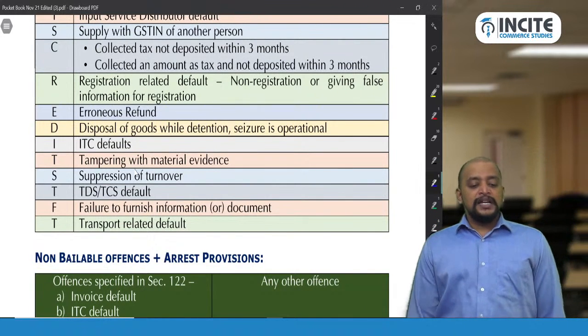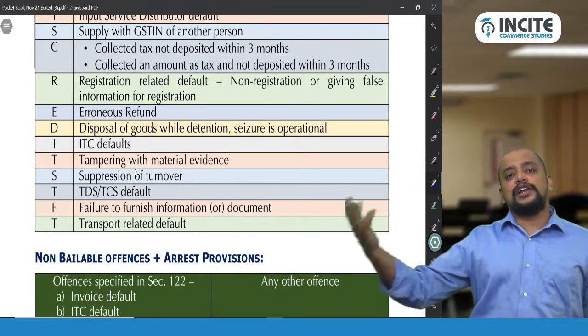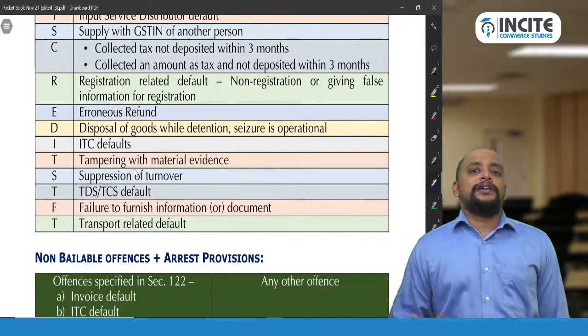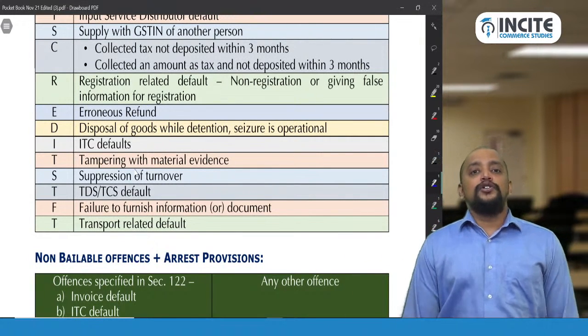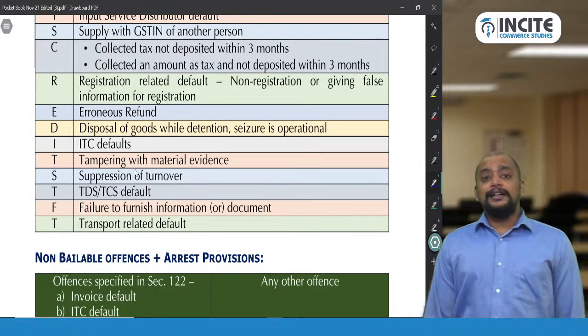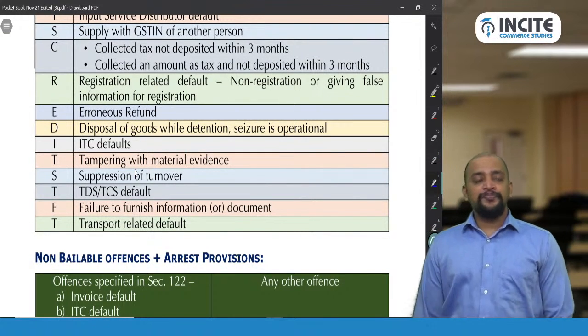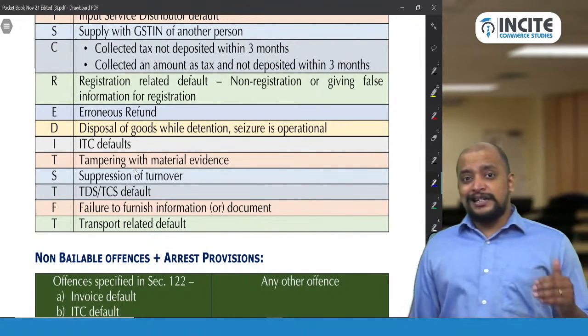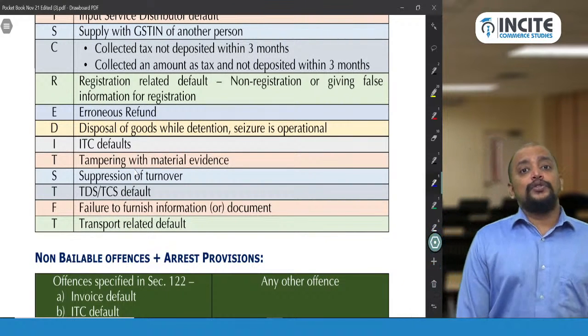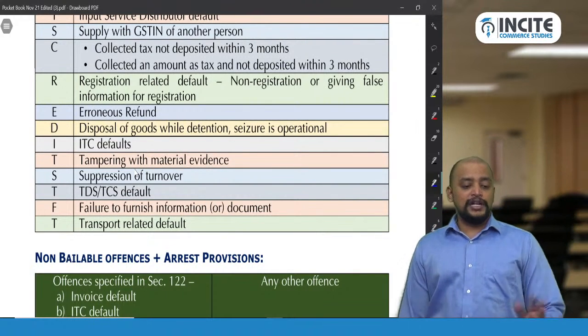And then suppression of turnover. You cross the turnover but you are suppressing the turnover that you have not crossed and you are not getting registered. Then TDS or TCS default. So you are liable to deduct TDS, TCS but you have not deducted, or you deducted but not remitted. So that is an offence.